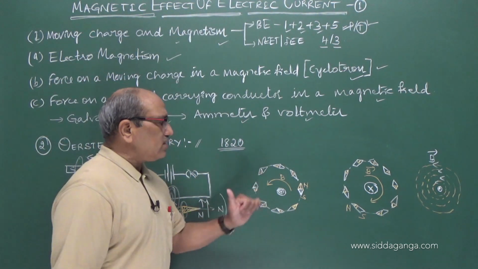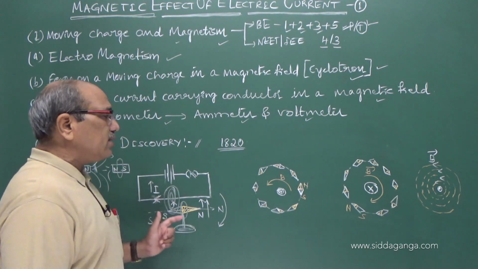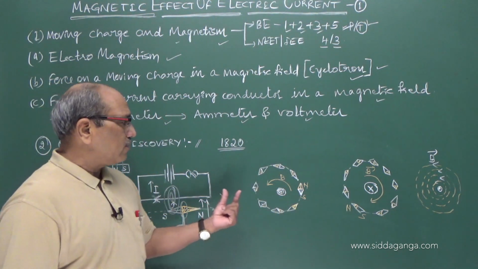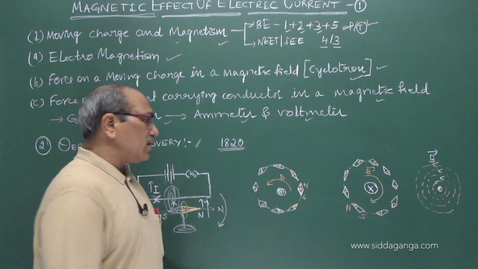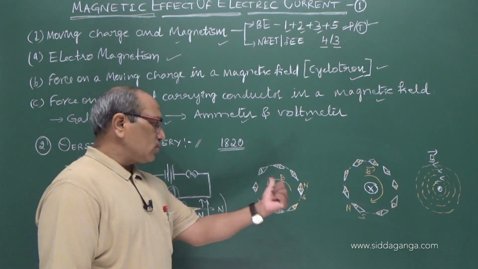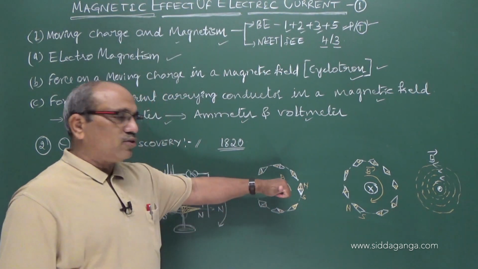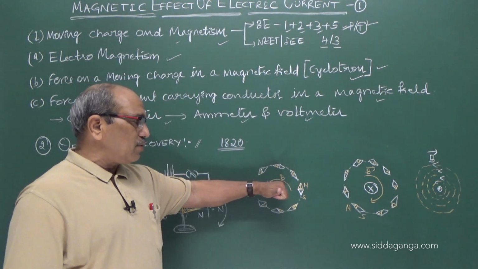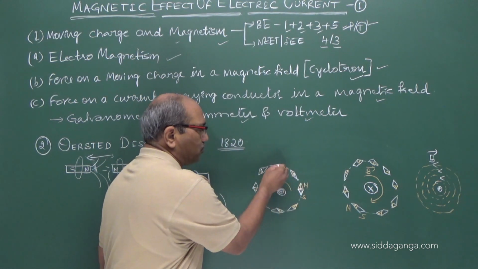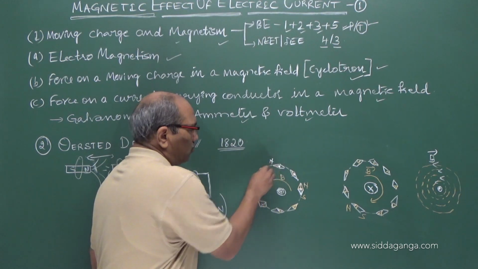Later on, let us imagine what this path is like: the direction or the nature of the magnetic field around a straight wire. When we keep the same needle around the wire, we get the direction of the magnetic field, along which a north pole travels. Suppose the current wire is perpendicular to the board. I placed the wire perpendicular to the board. Now if I place the needle at different positions, the colored one represents the north pole.